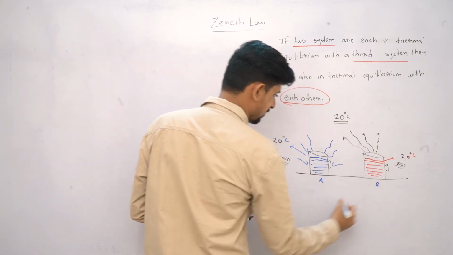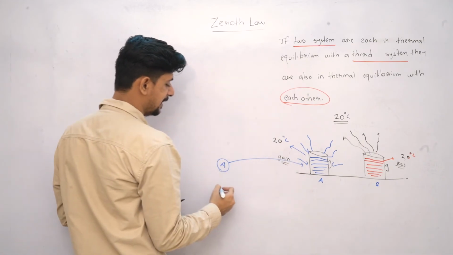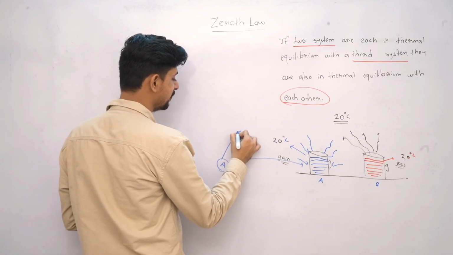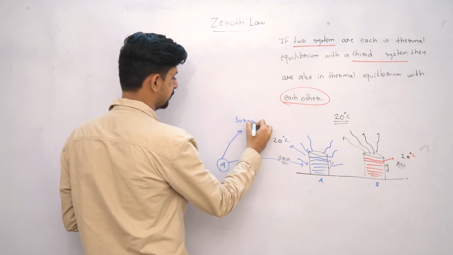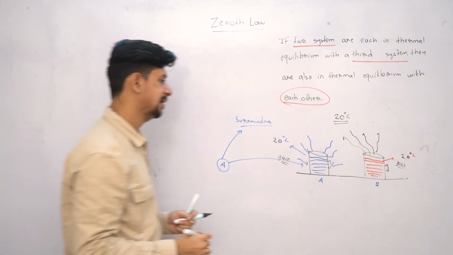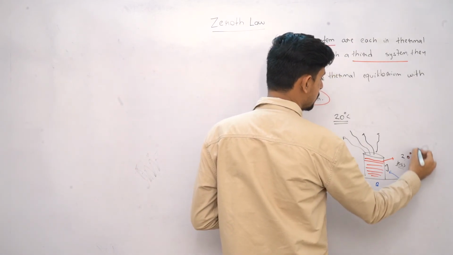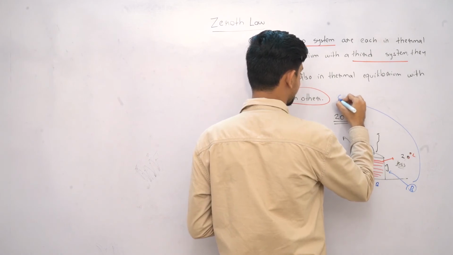the other one B. We can say that A, which is this body, is in thermal equilibrium with the surrounding. Similarly, the other body, which is this one, is also in thermal equilibrium with the surrounding.